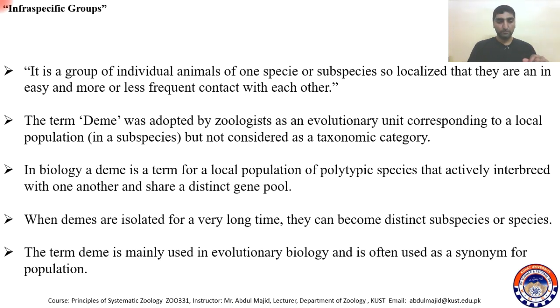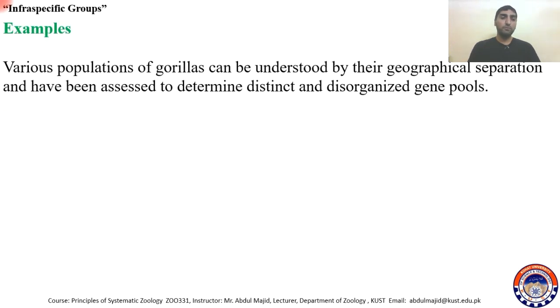So it is used as a synonym for population in population ecology or evolutionary biology. Examples: various populations of gorillas can be understood by their geographical separation and have been assisted to determine their different and disorganized gene pool.